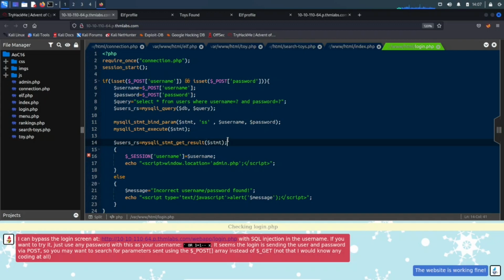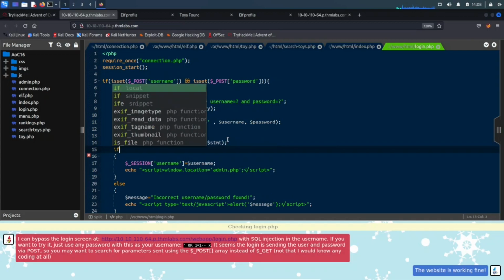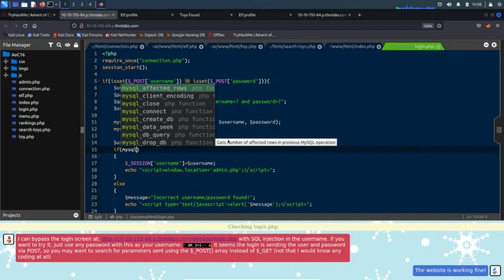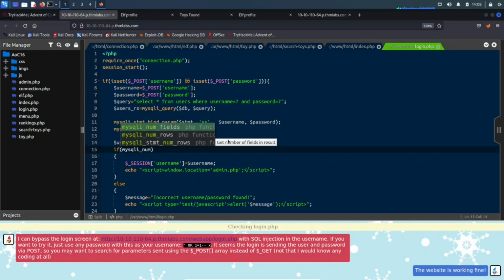Okay. And then the last one is if. So let's do mysqli underscore num underscore rows. I believe this is, let's see, was it users underscore rs?